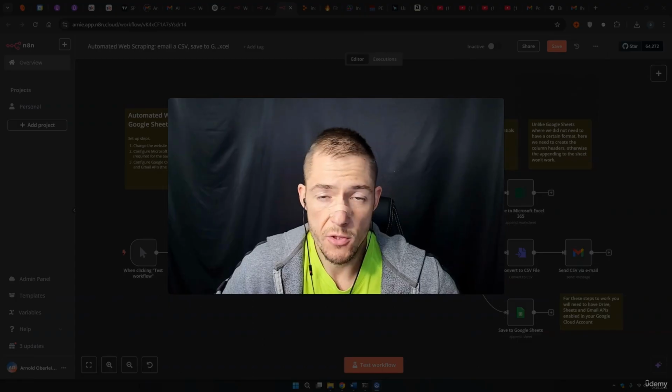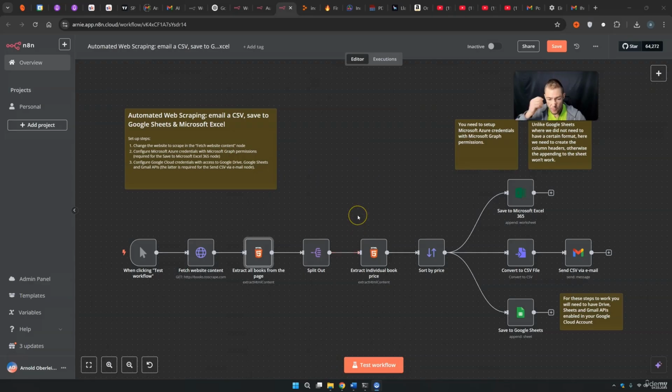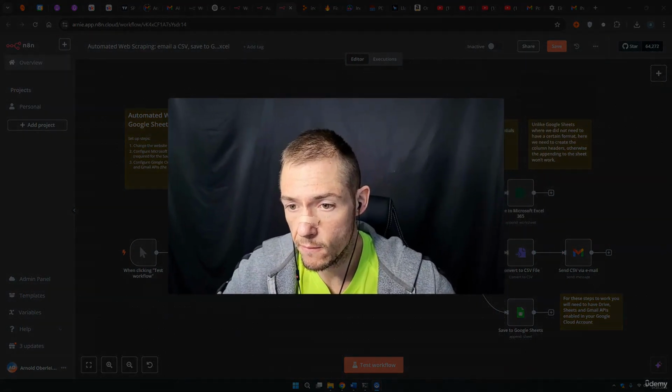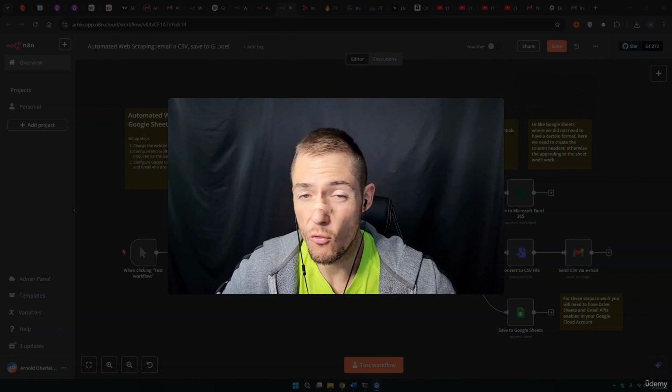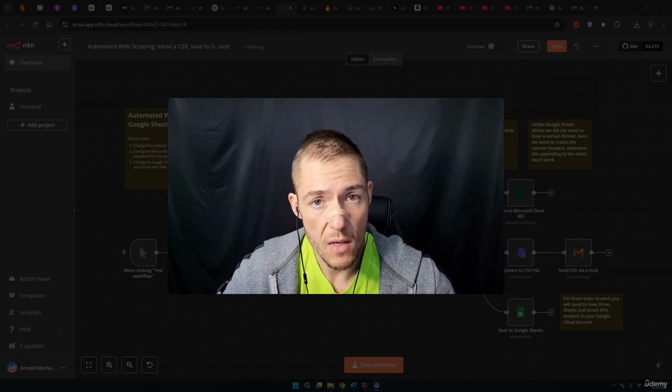We have a lot of options to scrape the web. Of course, you can make such automations. This is an automation that I have found in these free templates, and you can scrape for everything. But what I want to show you right now is how to scrape leads. And it can be actually really easy. You do not need to make an automation.